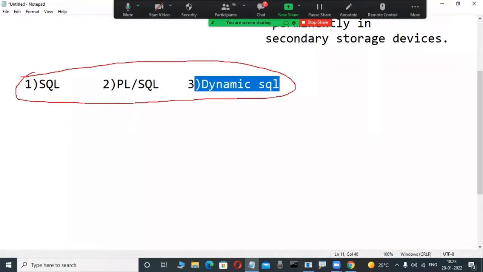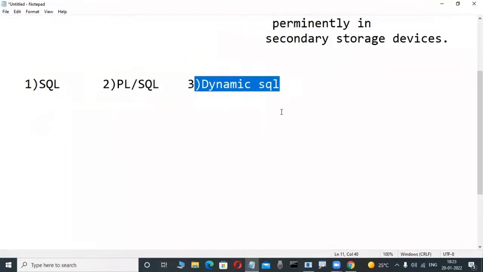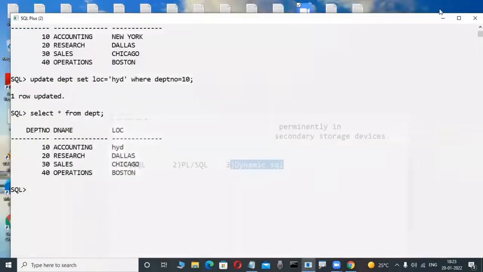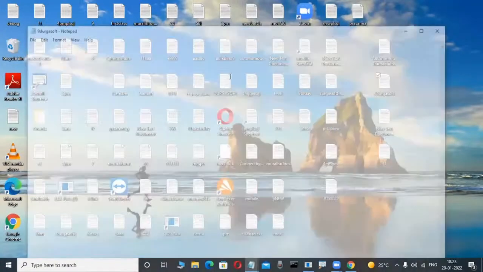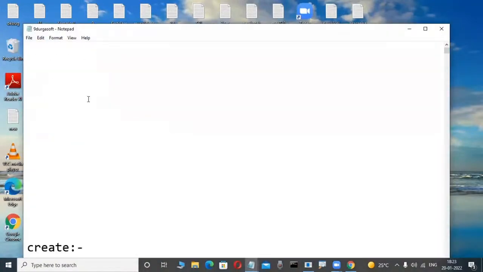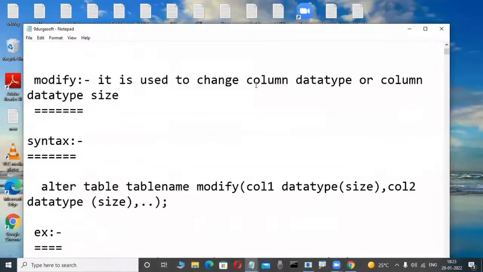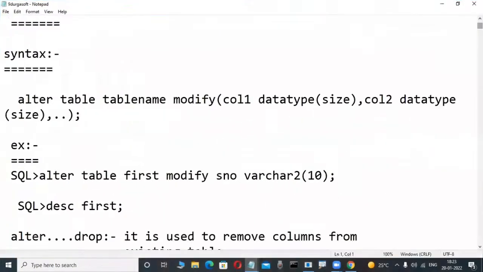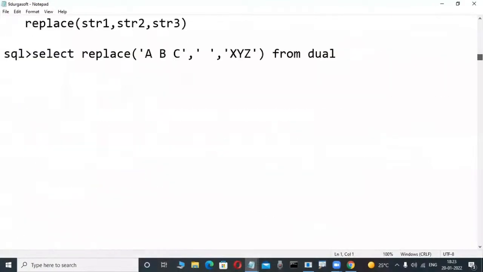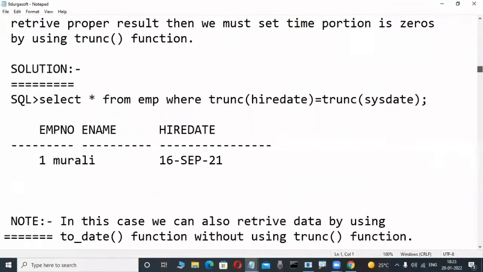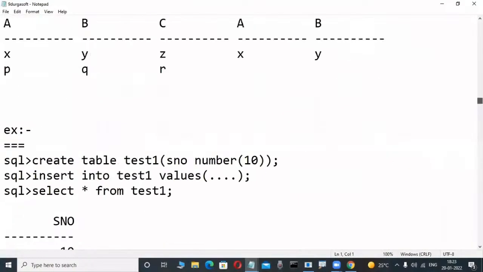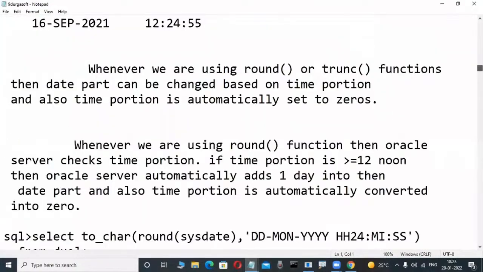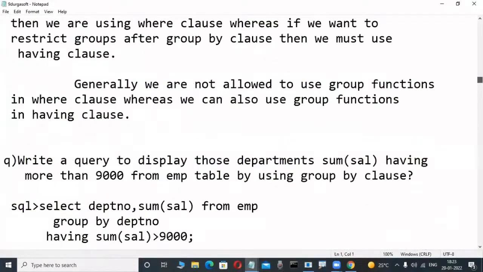Most powerful. Here in this SQL language, there are so many DDL and DML commands, like creating a table. All these things are available in SQL. Here you are writing some queries only. Those are all the things you are learning.